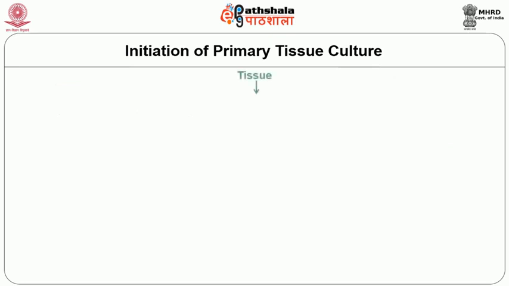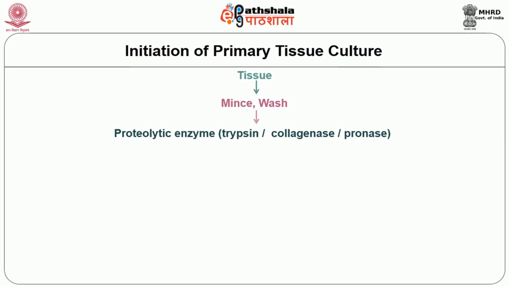The washed tissue bits are suspended in a proteolytic enzyme solution like trypsin or collagenase or pronase and incubated to disrupt the extracellular matrix and release the cells which are to be cultured. The bits of undisrupted tissue are removed by gravity and the released cells are collected using a sterile Pasteur pipette.